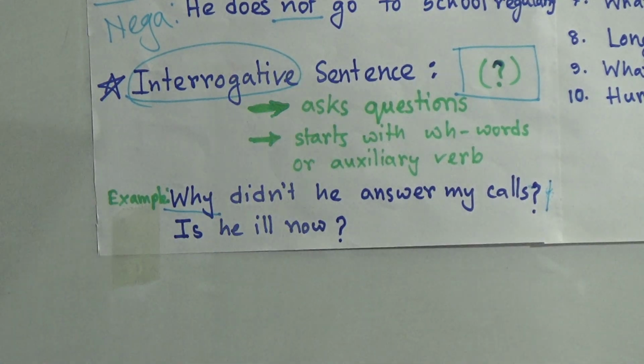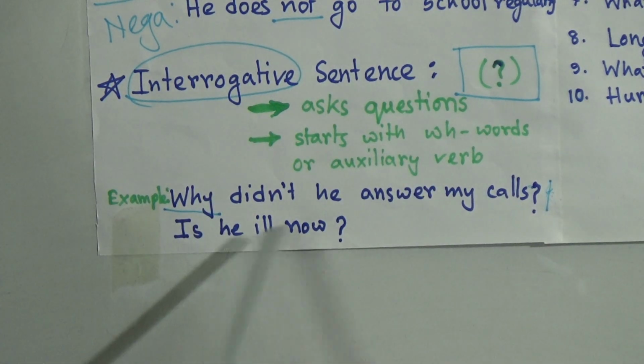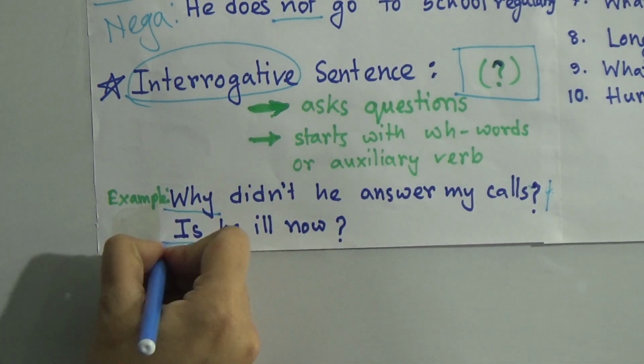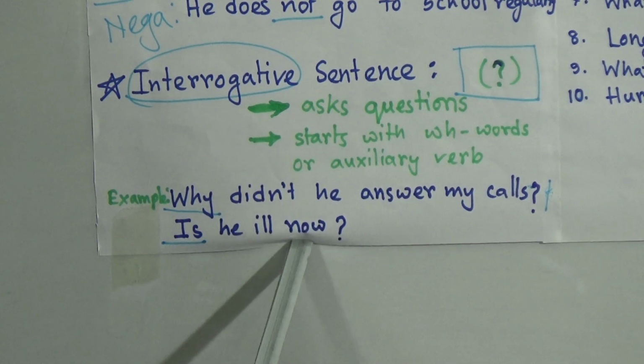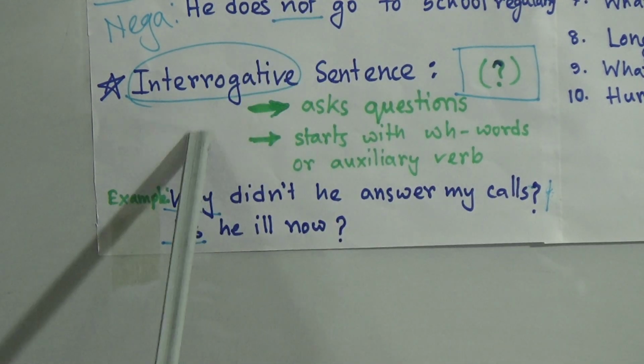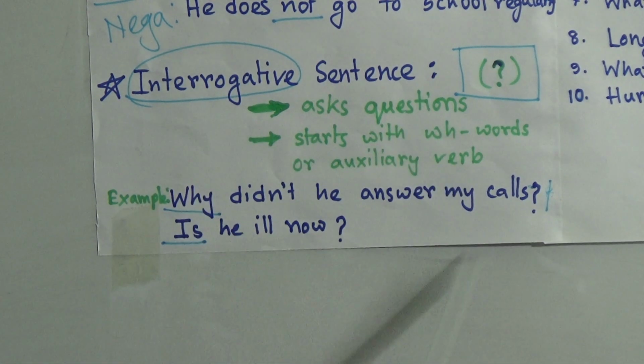And what is the second example? Is he ill now? So "is" is an auxiliary verb. This is why we can call these two sentences interrogative sentences. So let's move on to imperative sentence.